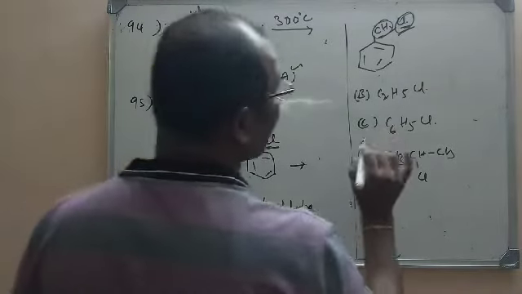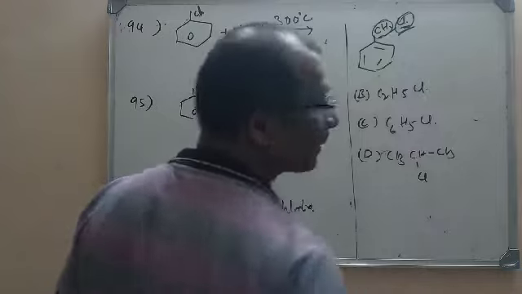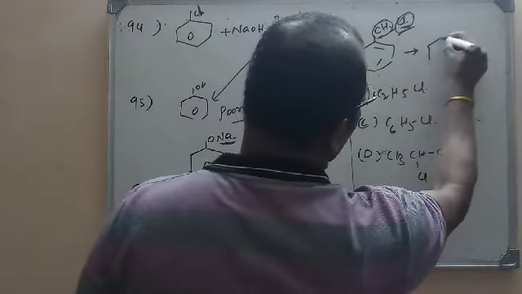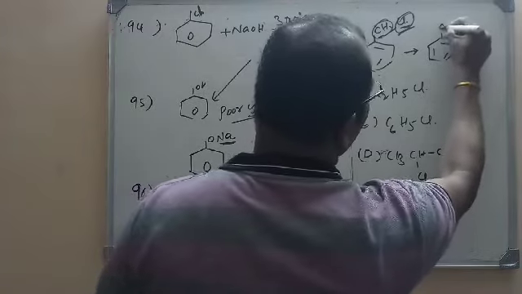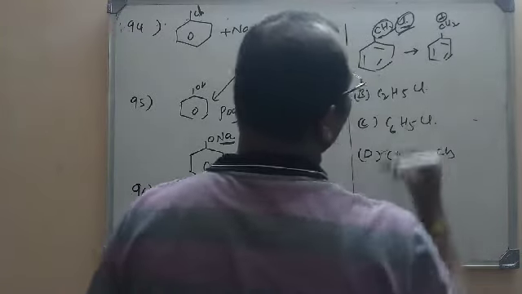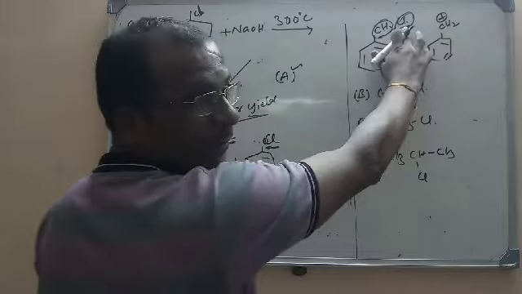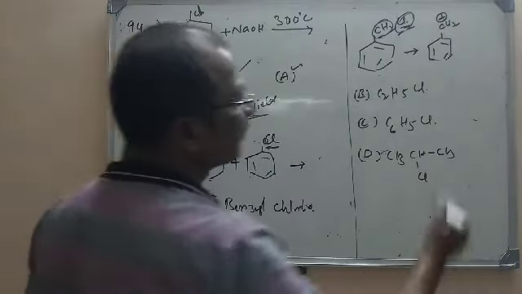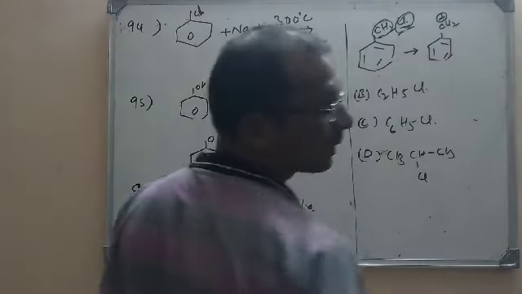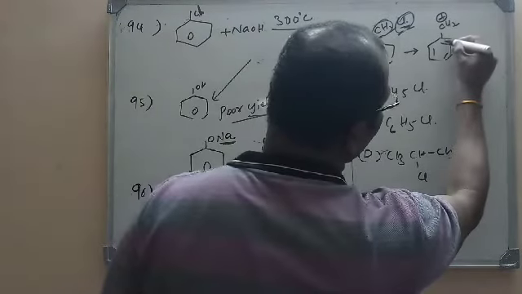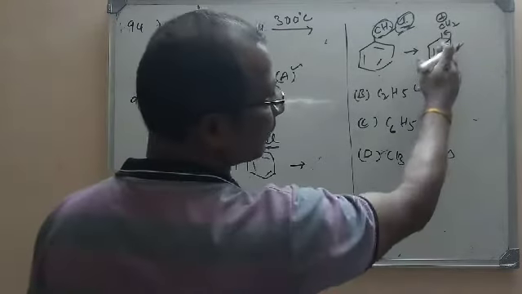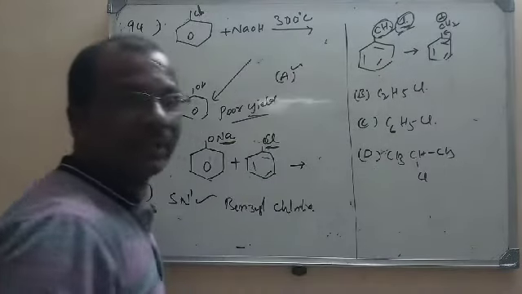Though it is a primary carbon here, what will happen? A carbonium ion will be formed initially, because it is formed easily here. When the C-Cl bond is broken, CH2 plus will be formed, but it can be easily stabilized, because this CH2 can acquire the double bonded electrons from the ring, so that this carbonium ion is easily stabilized.